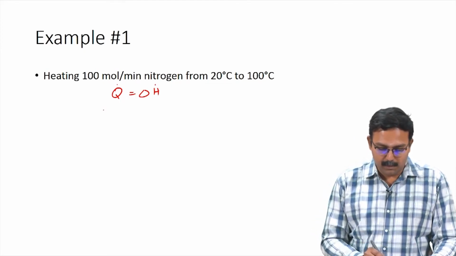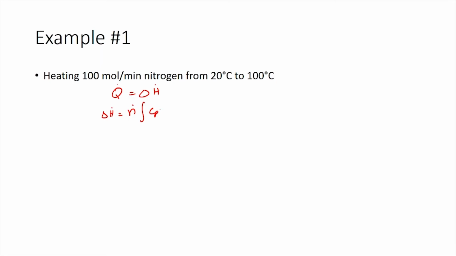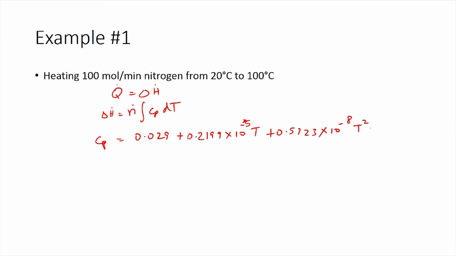So, what we need to do is calculate delta H dot. Delta H dot would be equal to n dot times the integral of Cp dT. We now have to identify the Cp values which are given in the textbooks. The Cp value given for nitrogen is 0.029 plus 0.2199 times 10 power minus 5 T plus 0.5723 times 10 power minus 8 T squared minus 2.871 times 10 power minus 12 T cubed.